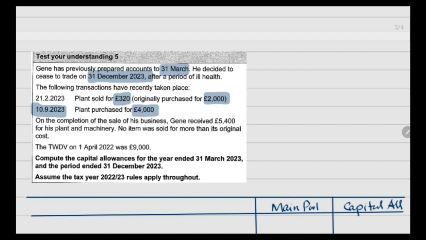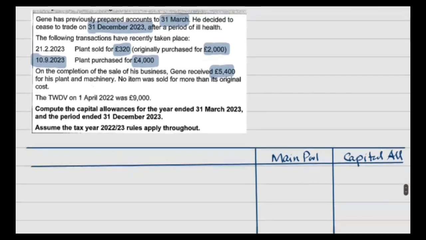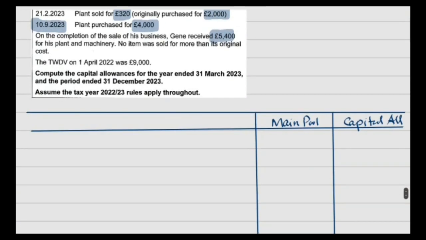On the completion of sale of his business, she received 5400 for his plant and machinery. Means she has disposed of this plant and machinery and received 5400 for that. But remember that we have to compare the sale proceed against the original cost, and whichever is less is subtracted from the main pool. In the next line they are saying that no item was sold for more than its original cost. Means sale proceed is less than original cost. So that is why we will take the figure of 5400 to be subtracted from the main pool balance.